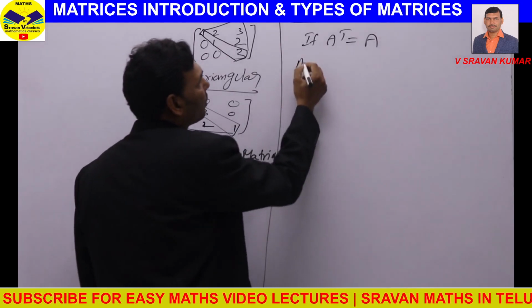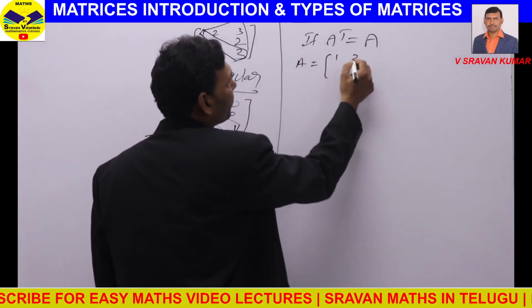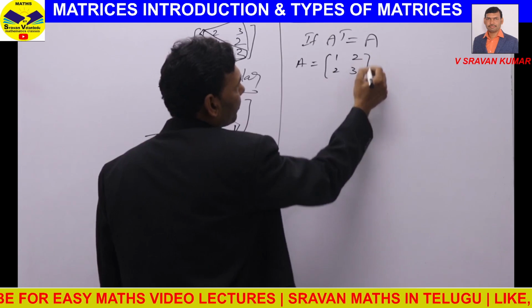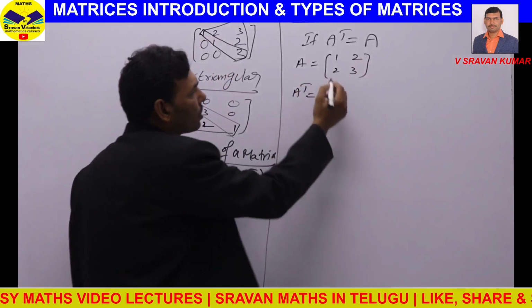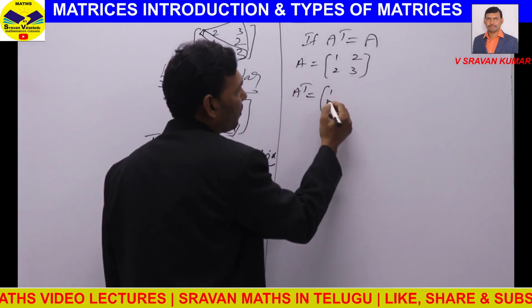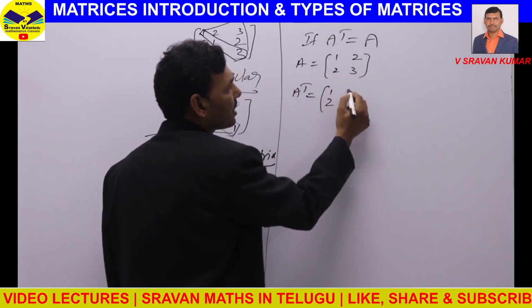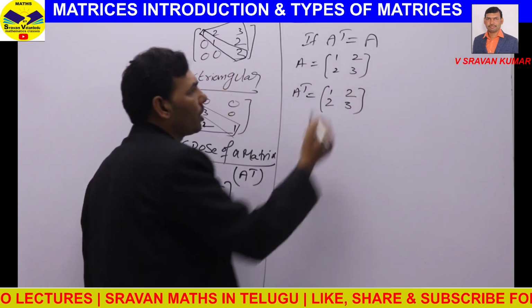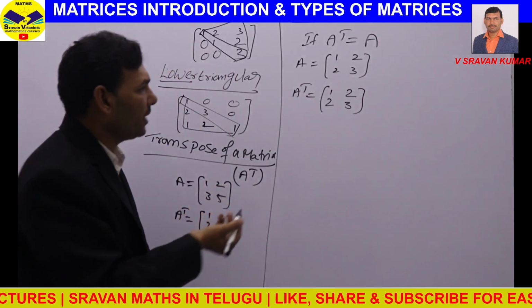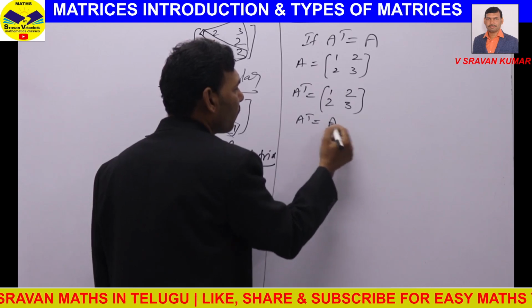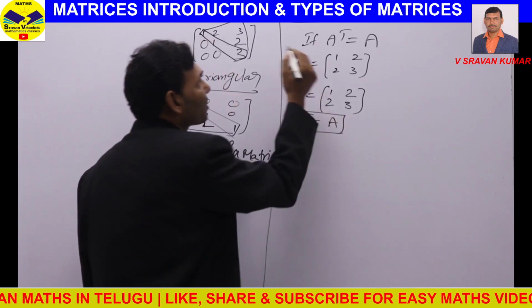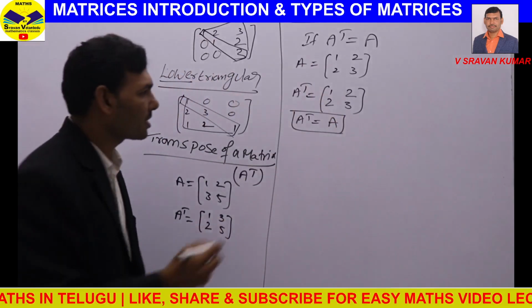For example, if you have a matrix like this, 1, 2, 2, 3, find out A transpose. Write the first row as the first column, the second row as the second column. What did you get? The same matrix, right? A transpose is also equal to A. So whenever A transpose equal to A, that matrix is called a symmetric matrix.